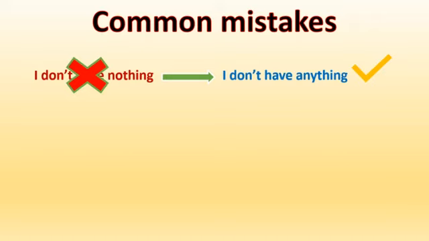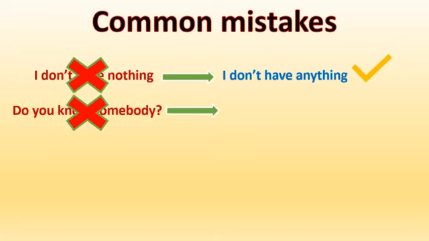Okay, now the next common mistake. Do you know somebody? Again, maybe if you write it in your translator, it's going to say it's okay, but no, it's wrong too, because somebody is for positive sentences. We have to use the word that is for negatives or questions. For example, do you know anybody? Any is for negatives or questions.